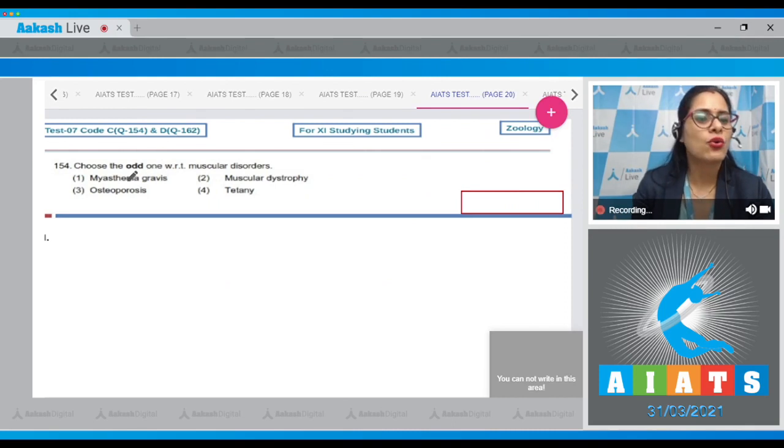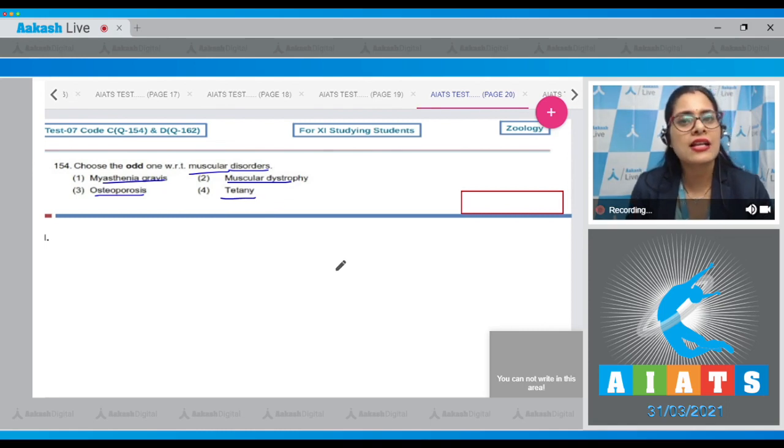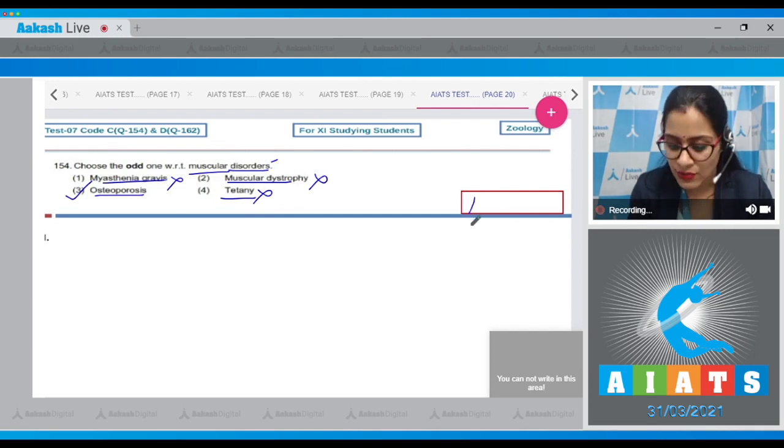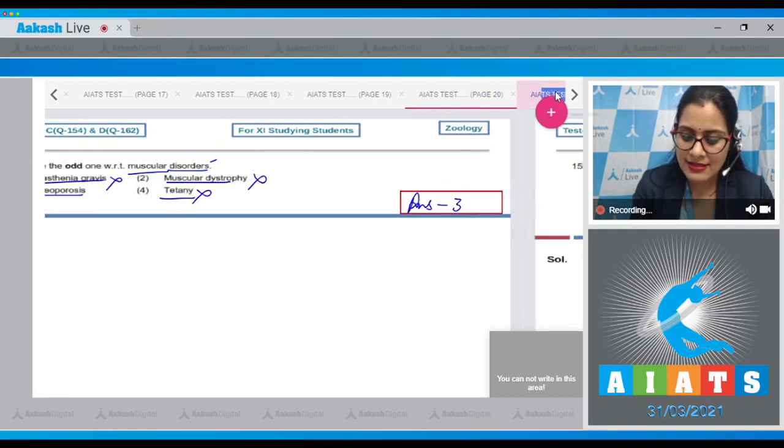Question number 154. Choose the odd one with respect to muscular disorders. Options are myasthenia gravis, muscular dystrophy, osteoporosis and tetany. And the correct answer to this question is option number 3, osteoporosis. Osteoporosis is associated with skeleton disorders and not with muscular disorders. On the other hand, myasthenia gravis, muscular dystrophy and tetany are muscular disorders. So the correct answer to this question is option number 3. Let's discuss the next question.